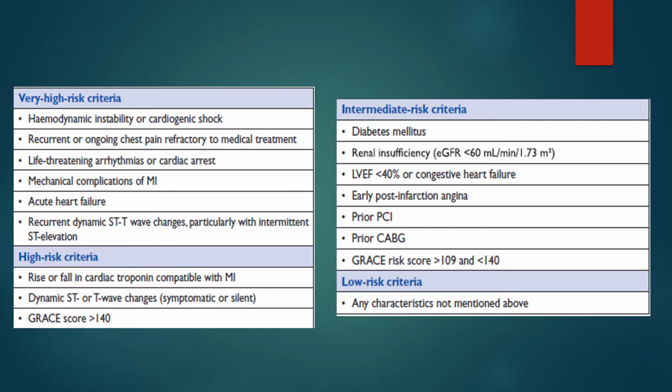The high risk criteria are the rise or fall of cardiac troponins compatible with MI, dynamic ST-T changes, symptomatic or silent, and a GRACE risk score of more than 140. The intermediate risk criteria are diabetes, renal insufficiency, left ventricular ejection fraction less than 40% or congestive heart failure, early post-infarction angina, a history of intervention, either PCI or CABG, and a GRACE risk score of more than 109 but less than 140. If the patient has none of the above criteria, then the patient is low risk.